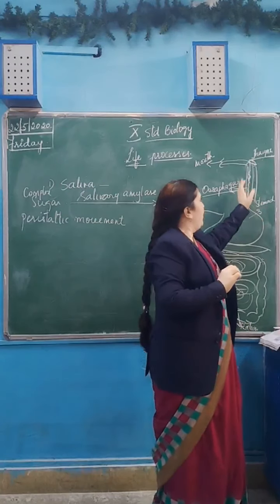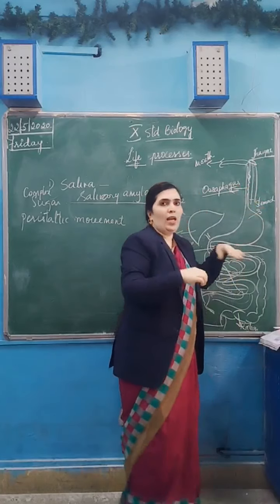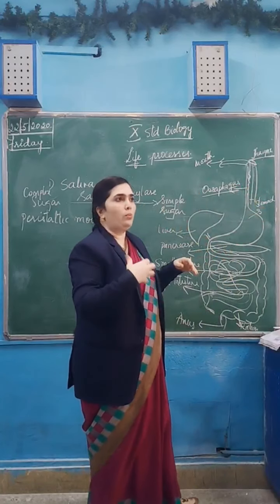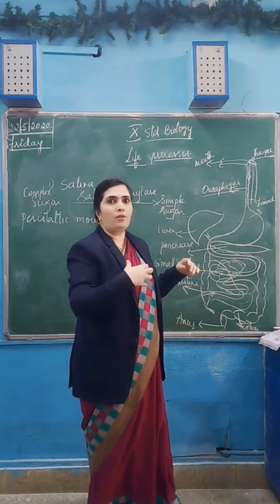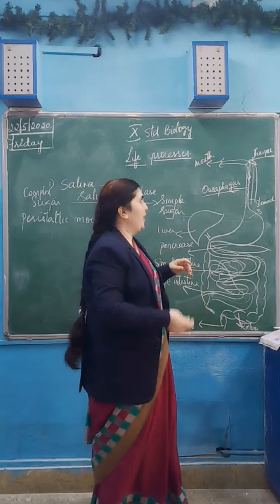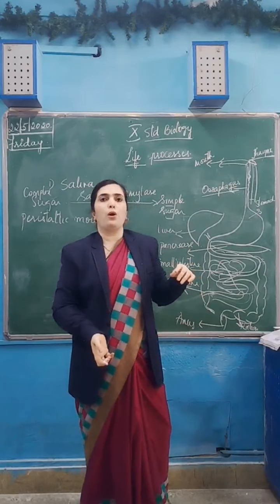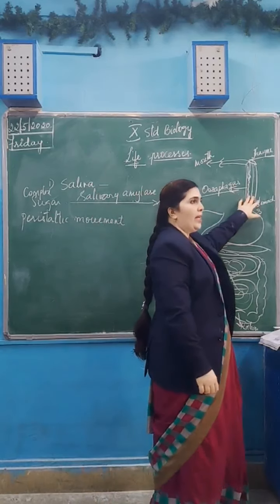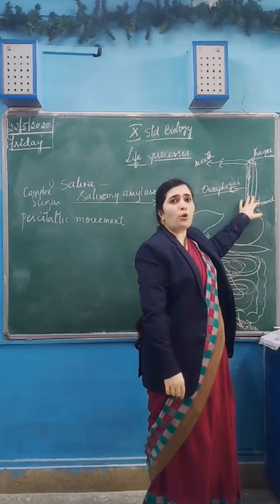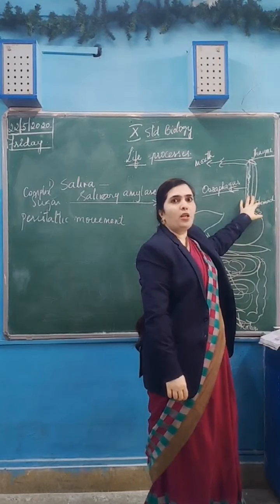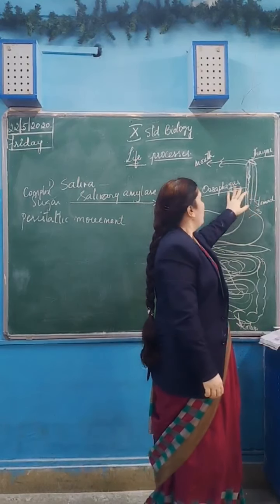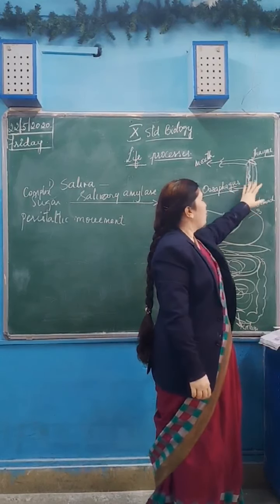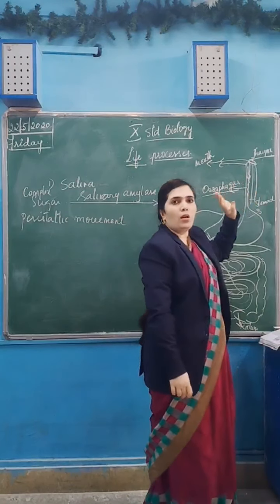Understood? If it enters by mistake, what will happen? You will have choking. You will be unable to breathe. You will cough very severely till that food particle comes out through your mouth or nose. So it is always advisable, when we are eating, we should not talk too much. We should not laugh. We should eat slowly. Because there are chances of the food entering into the windpipe.